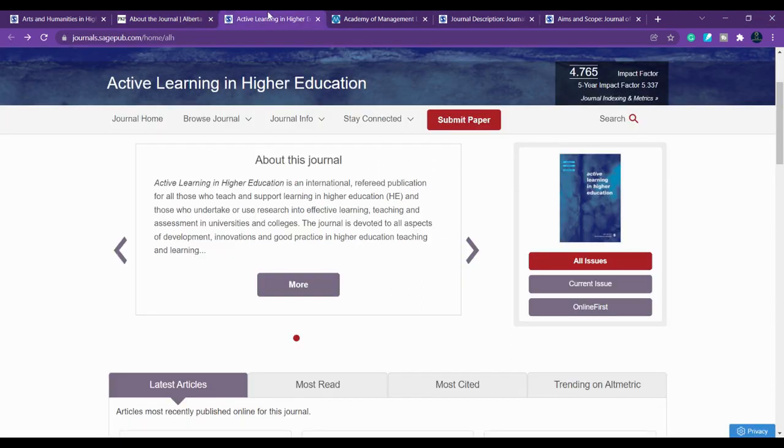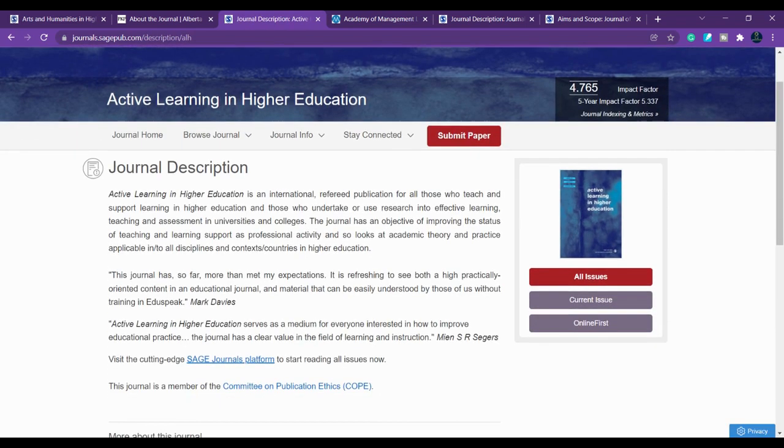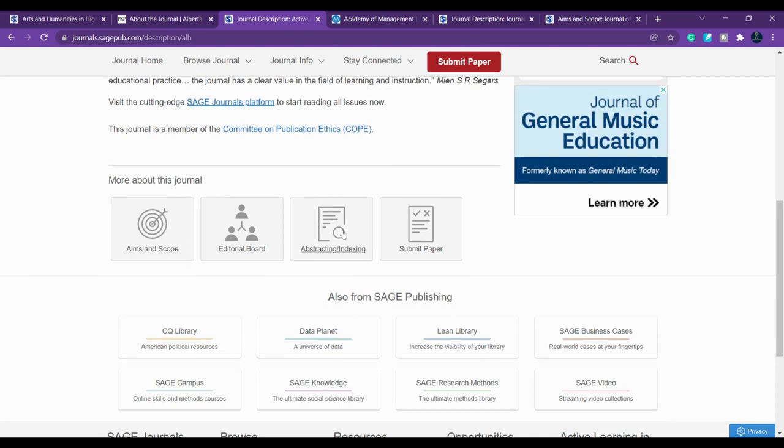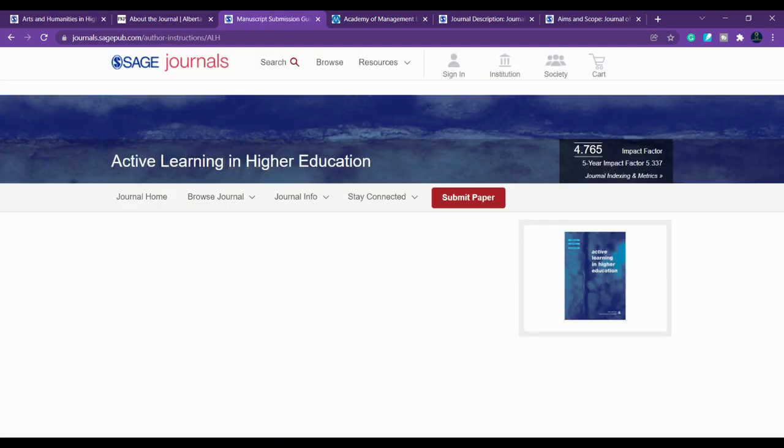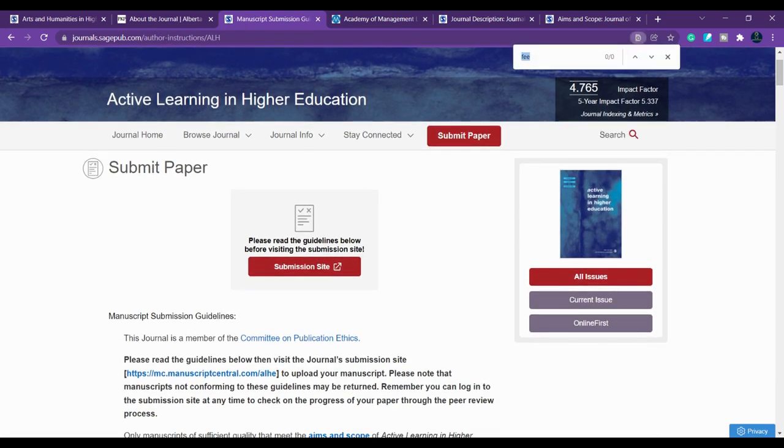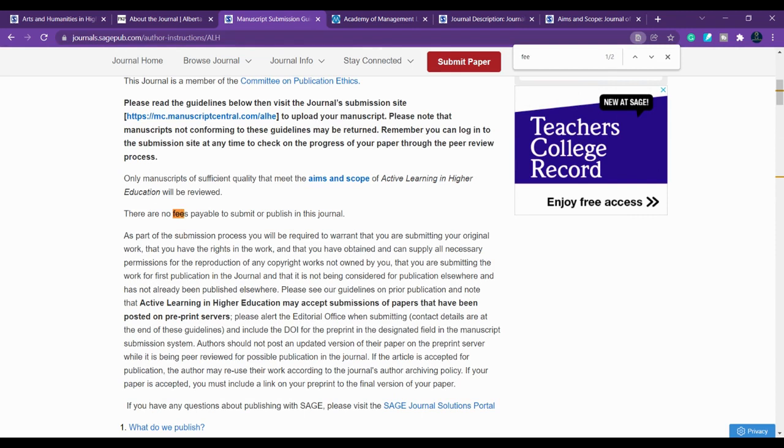Next is Active Learning in Higher Education. If you want to know more about it, you have to click on more. Here you can see abstracting and indexing, aim and scope, and submit your paper. First let us check whether it is an open, that is a free of cost, journal. There are no fees payable to submit or publish in this journal. So this is free of cost.